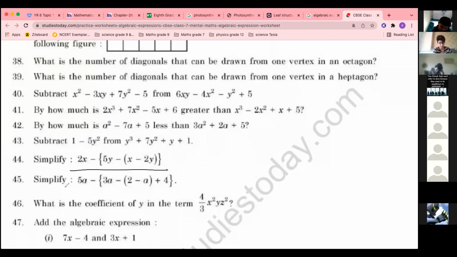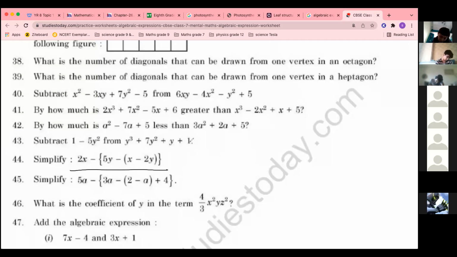Ma'am, how is this bracket possible, ma'am? We can't minus x minus 2. Ma'am, how can we solve this bracket? I'm not understanding. Ma'am, don't say ma'am, I'll solve them. I have also tried that. Please try. Try, think and try. Unless you try all questions on your own, you won't understand anything.